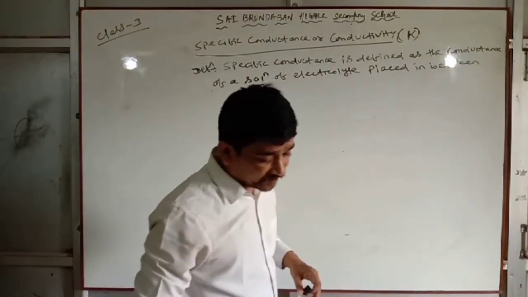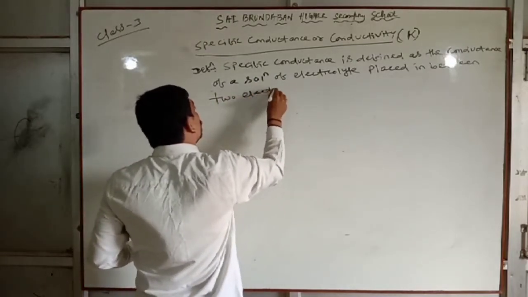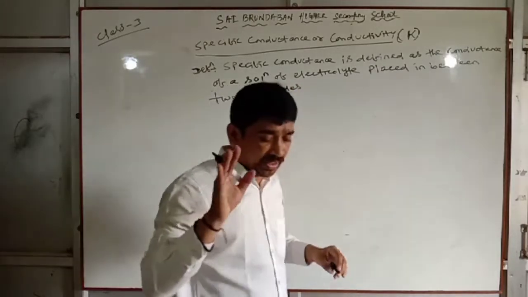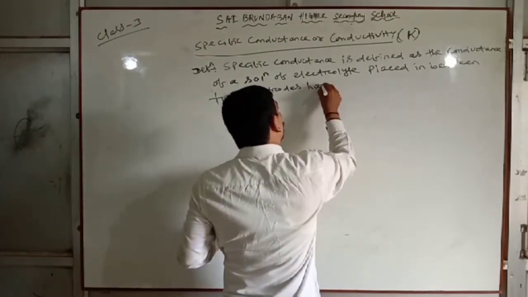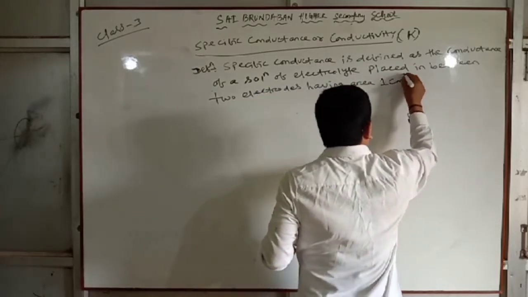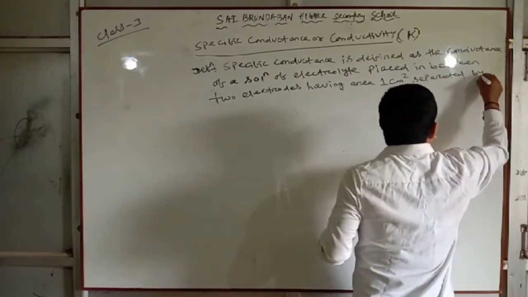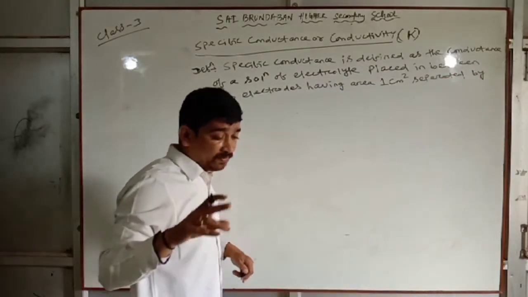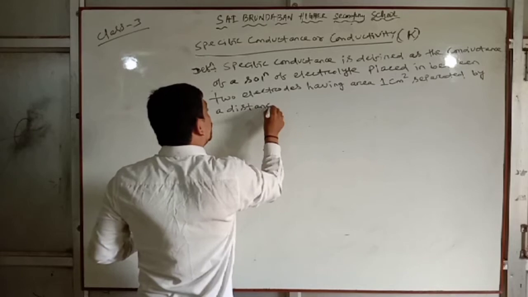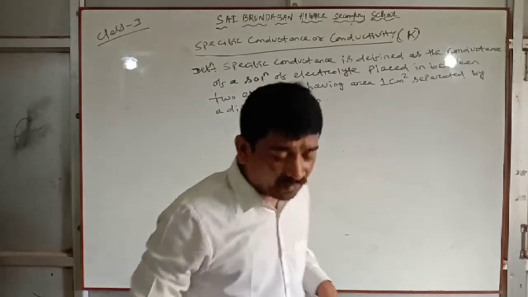placed in between two electrodes having area 1 centimeter square, separated by a distance of 1 centimeter.